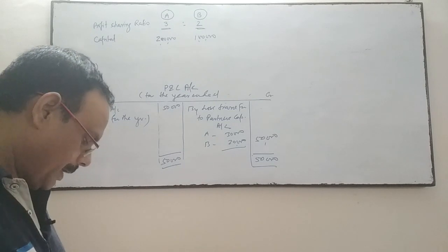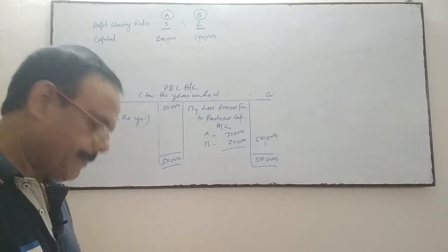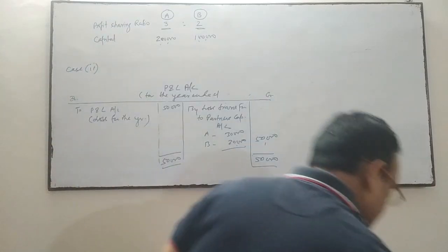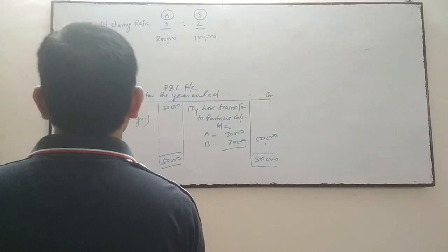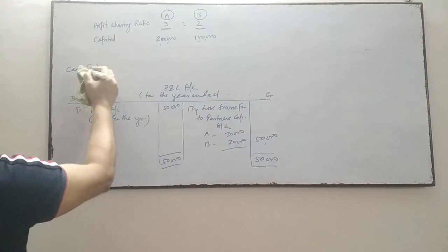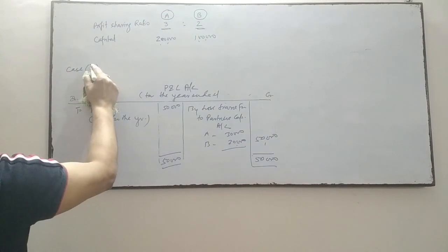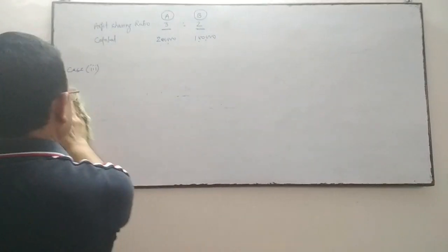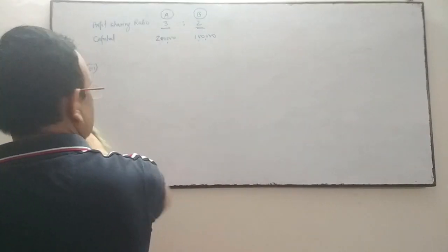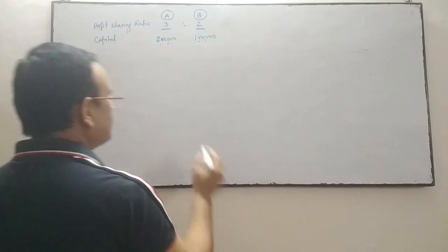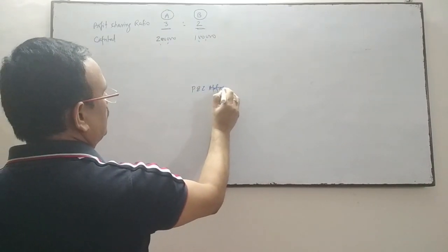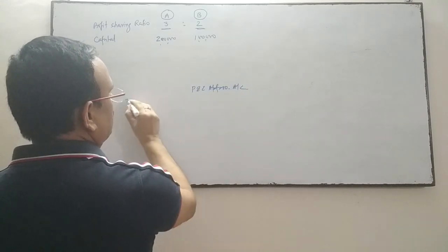Third case: if the partnership deed provides for interest on capital at the rate of 8% and the profit for the year is 50,000. Come to case number 3. In case number 3, there is a profit and interest on capital is given in the partnership deed. Then you will prepare the P&L appropriation account.